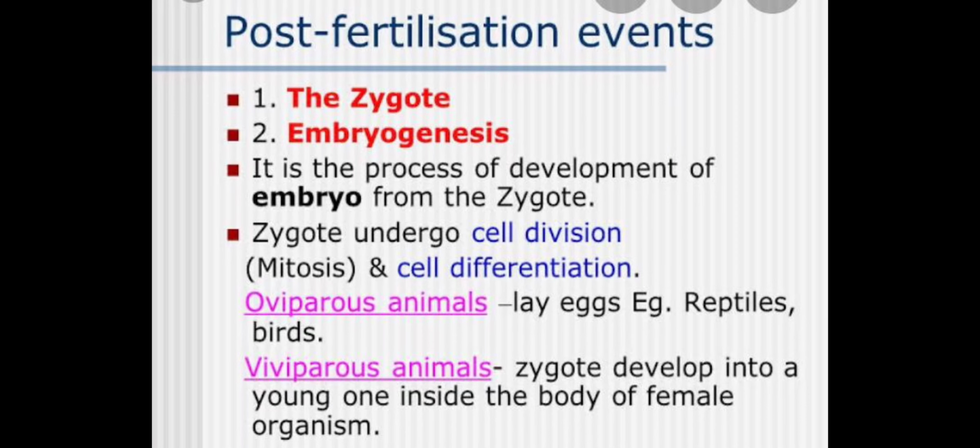Besides that, in plants the zygote is formed inside the ovule. After the fertilization, all the floral parts will fall off. The zygote will develop into the embryo, the ovule forms the seed, and the ovary becomes the fruit. So these are the major changes that you are going to see in sexual reproduction.